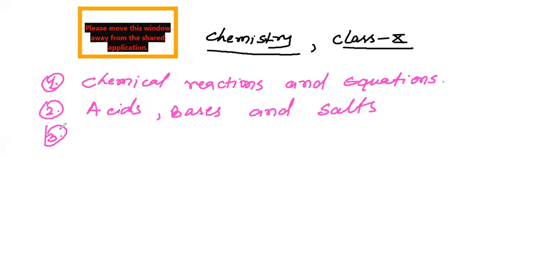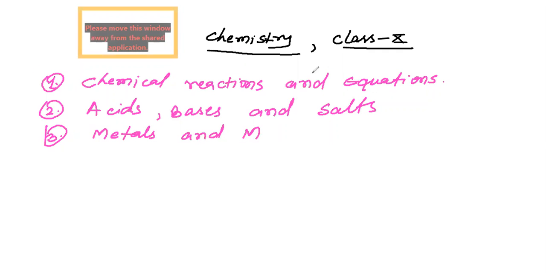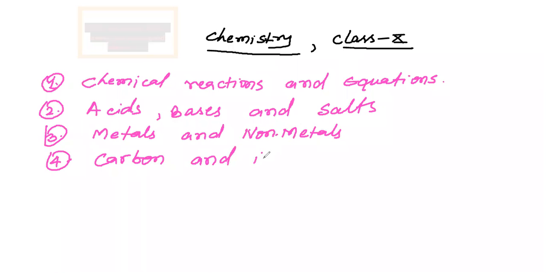Your third chapter you have to read in class 10 is metals and nonmetals. The fourth chapter is carbon and its compounds.